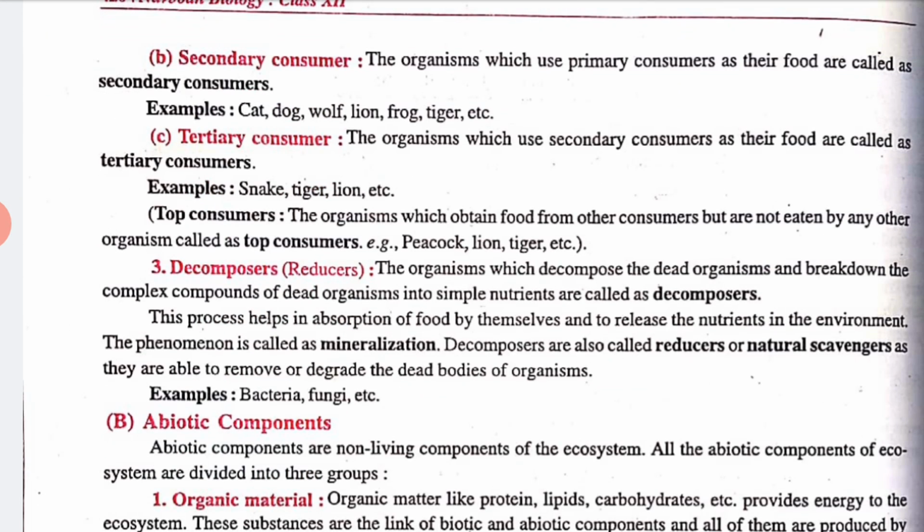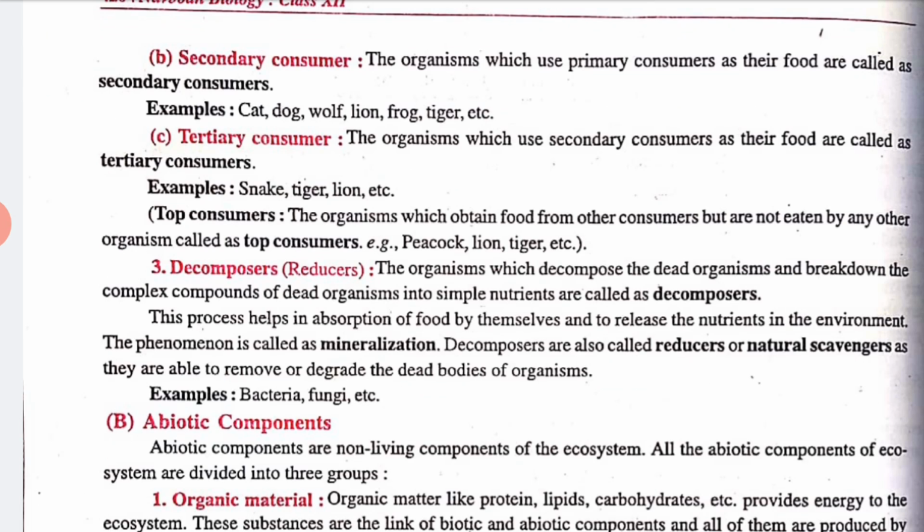The organisms which use primary consumers as their food are called secondary consumers, right? Like cat, dog, wolf, lion, all these come under the secondary consumer. Now let us talk about the tertiary consumer. The organisms which use secondary consumers as their food are called tertiary. Means the secondary depends on the primary and the tertiary depends on the secondary. In this way they are dependent on each other.